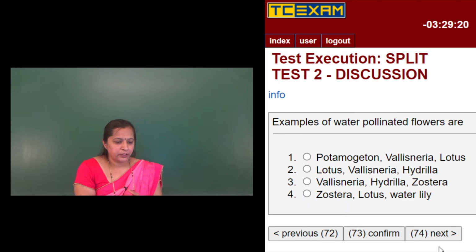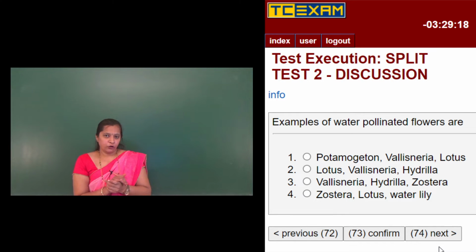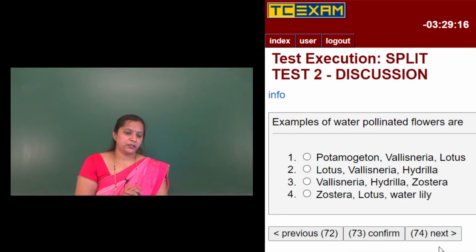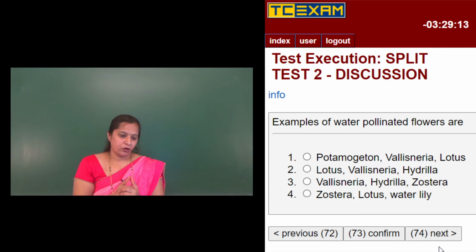And the second option they have given is lotus. Again, lotus is pollinated by beetles. Vallisneria is by water pollination. Hydrilla, again water pollination. Third option they have given is Vallisneria, hydrilla and zostera. Here Vallisneria and hydrilla are freshwater plants, so they are pollinated by water only. And zostera is commonly called seagrass. It's a marine plant. It is also pollinated by water.